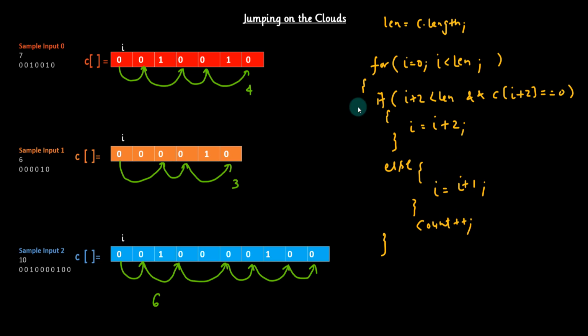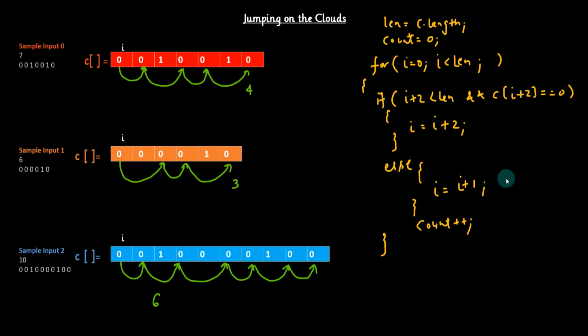Let's initialize the count variable which will hold the jump count. So it will be 0 initially. I'll discuss more on this count default value, but for now I have assigned 0 as a default value. So this is the logic, guys, which you have to write. But guys, it will not work right now.